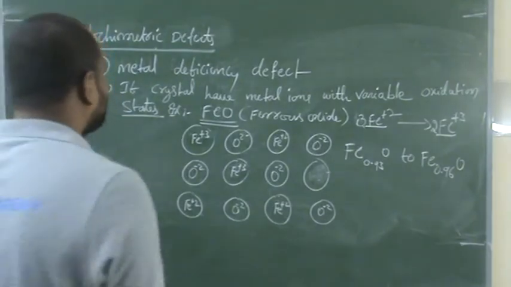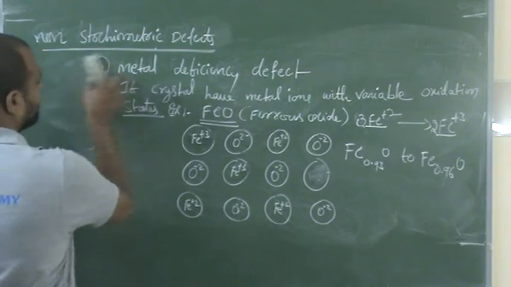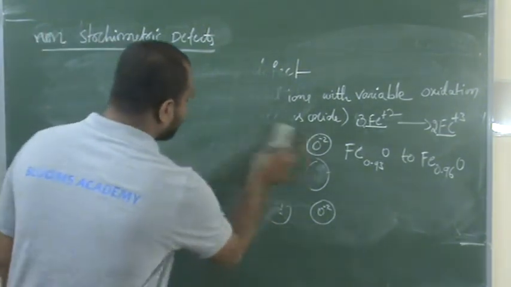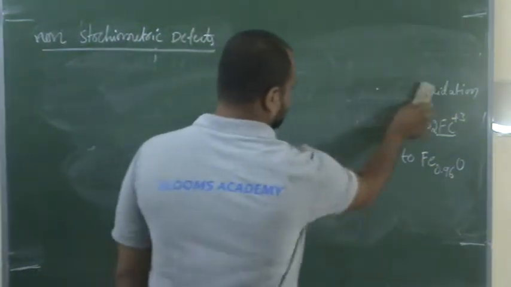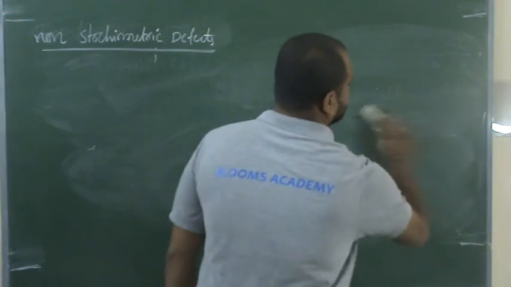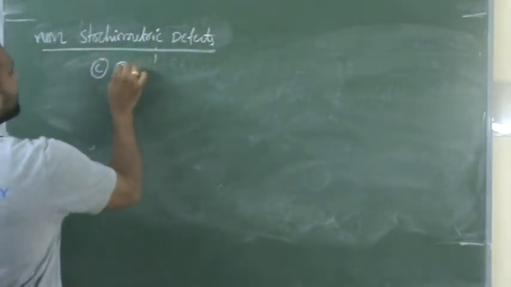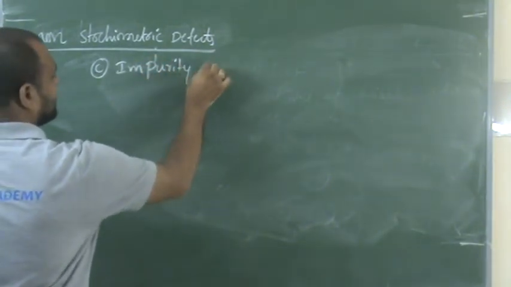And last and finally, we are going to discuss the impurity defect, the last type of non-stoichiometric defect.